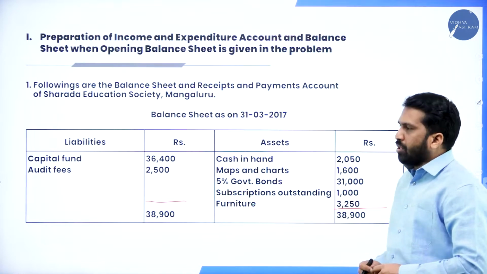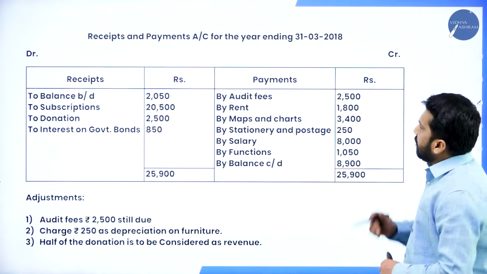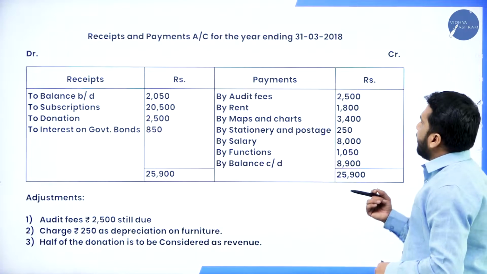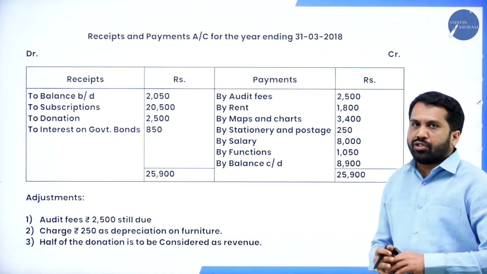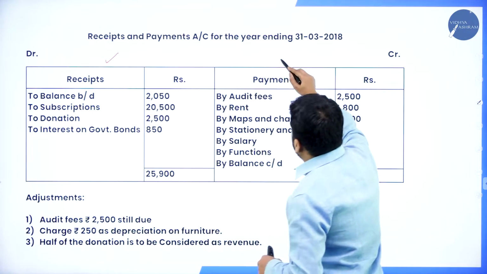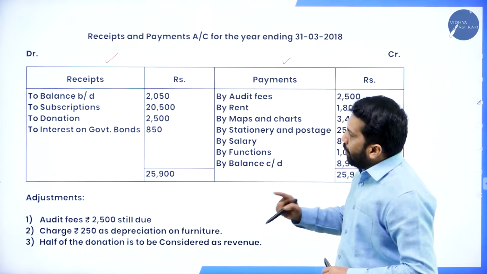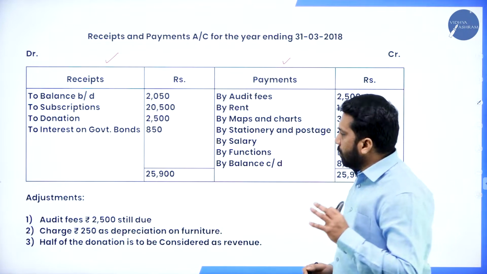This balance sheet is already given in the question paper. This is the receipt and payment account for the year ending 31st March 2018 given in the question. Remember, these are receipts and these are payments. Along with that, they have given additional information. Which are those?